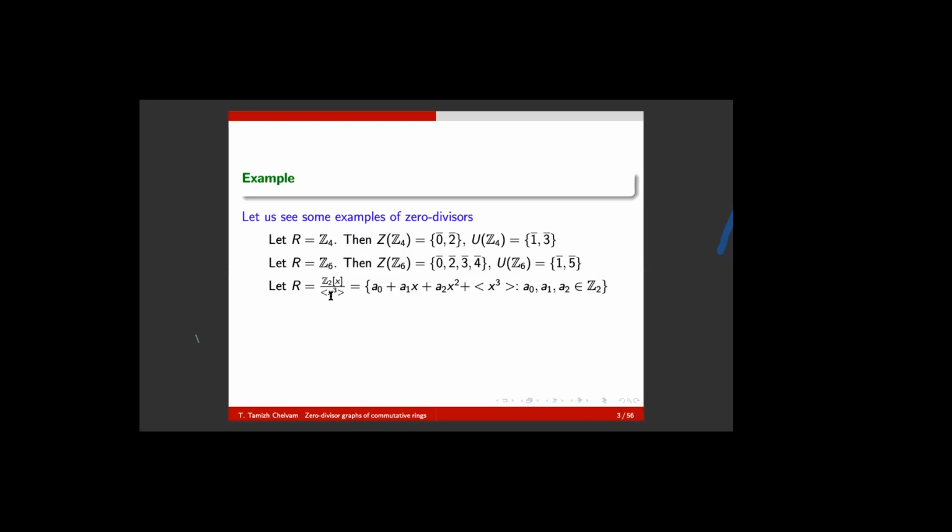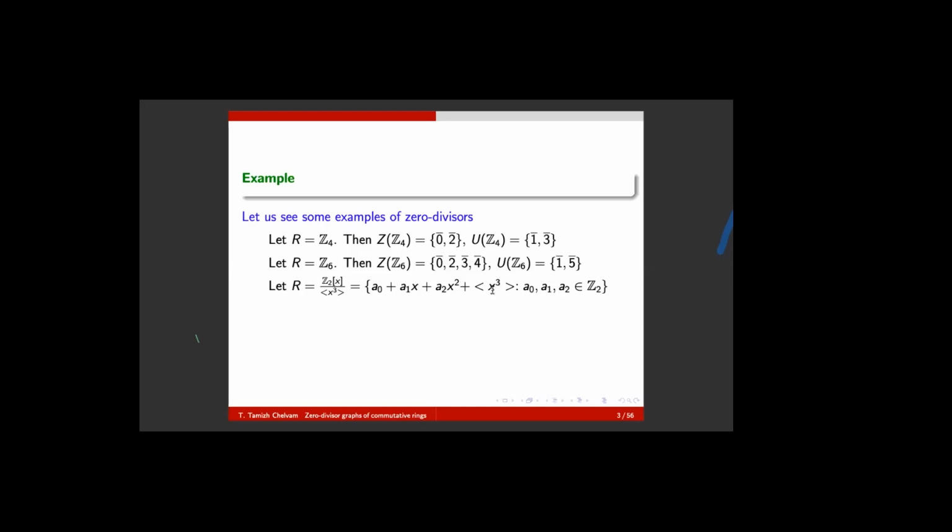Therefore, not only the third power of X, all powers greater than or equal to 3 are elements of this one. So you take a polynomial a0 plus a1x plus a2x square, up to an x power n. Because X cube is an element of this ideal, it is absorbed there.